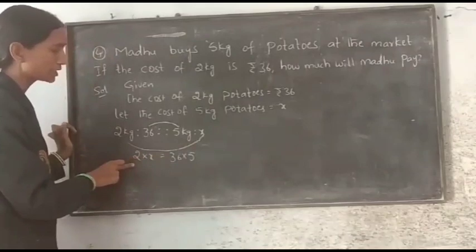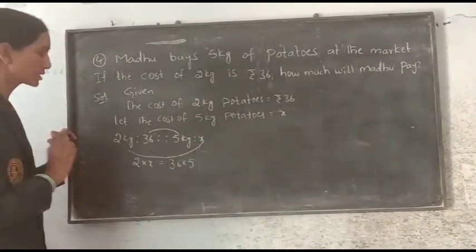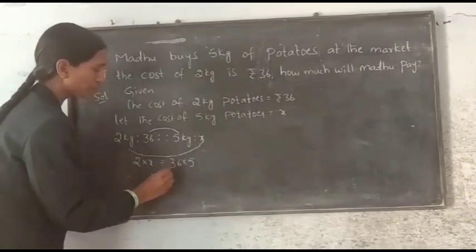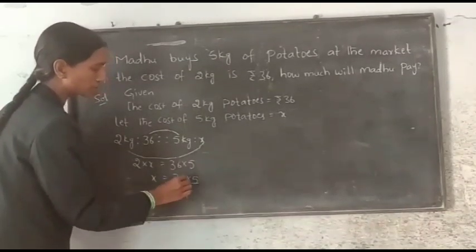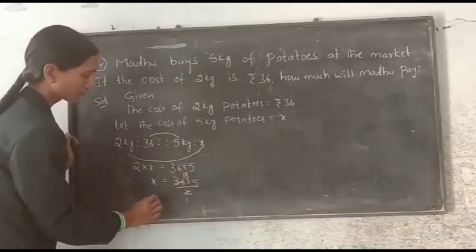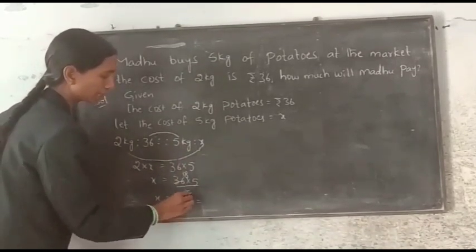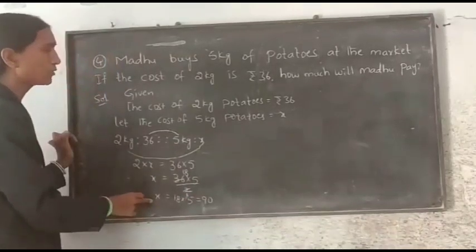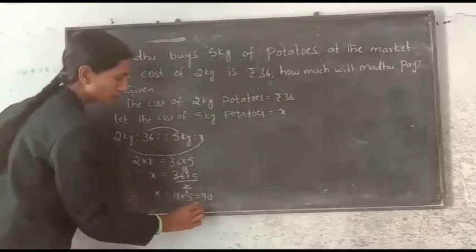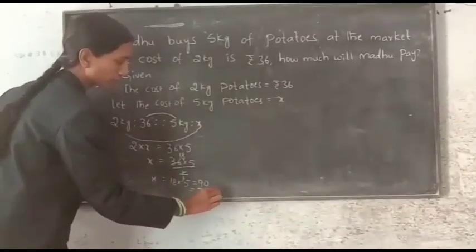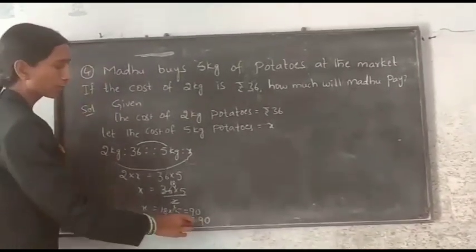Now transpose 2, because we know variables go on one side and constants on the other side. Multiplication becomes division: 36 into 5 by 2. 2 ones are 2, 2 18s are 36. So x is equal to 18 into 5, and 18 5s are 90. So the cost of 5 kg potatoes is equal to rupees 90.